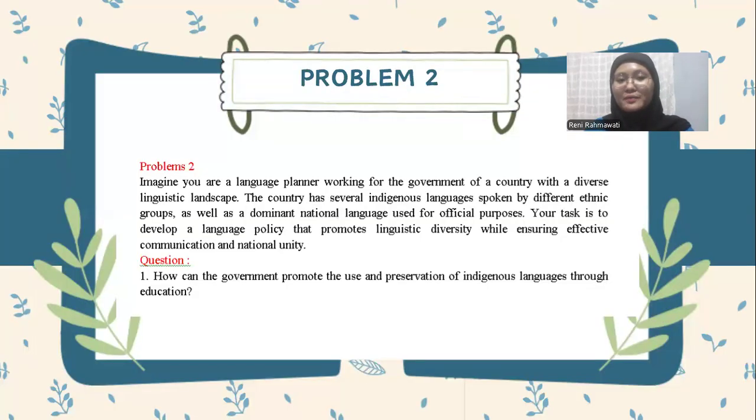Next, for problem 2. Imagine you are a language planner working for the government of a country with a diverse linguistic landscape. The country has several indigenous languages spoken by different ethnic groups, as well as a dominant national language used for official purposes. Your task is to develop a language policy that promotes linguistic diversity while ensuring effective communication and national unity. The question is, how can the government promote the use and preservation of indigenous language through education?